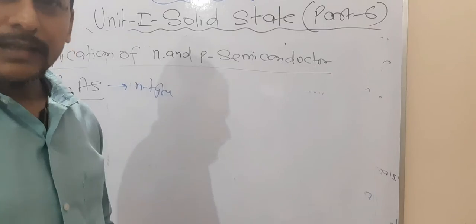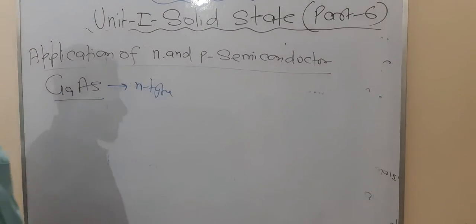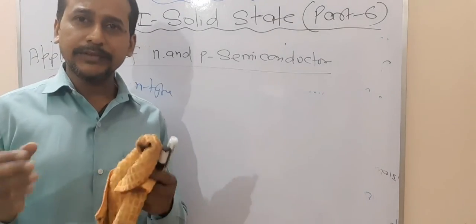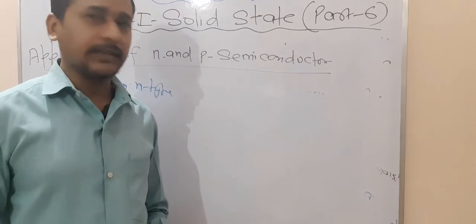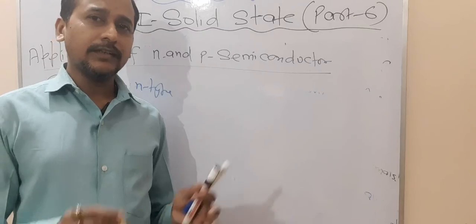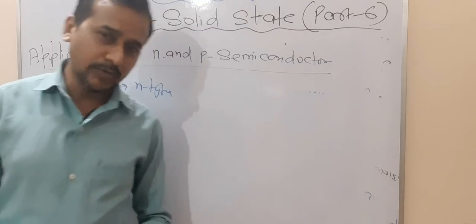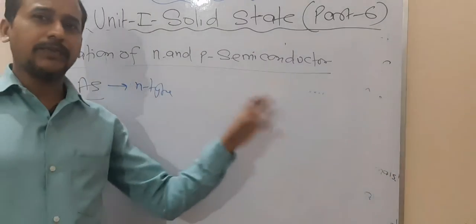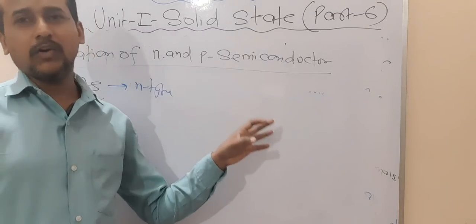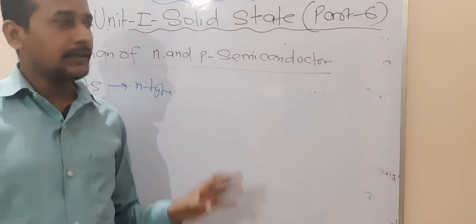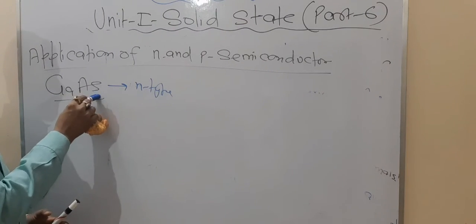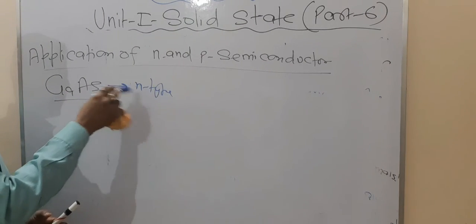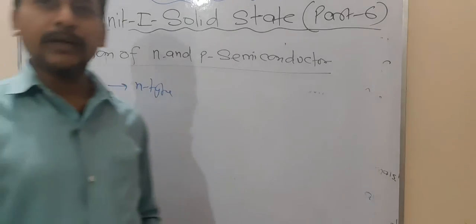So listen again. In this lecture, you have to focus on conductivity, that means conductor, semiconductor and insulator. But let us focus more on the semiconductor. Here, two types of questions are asked more often: how we can define the N-type semiconductor and how we can define the P-type semiconductor. Second, this type of conditions may be given: gallium plus arsenic, silicon plus boron. This type of combination generates which type of semiconductor?